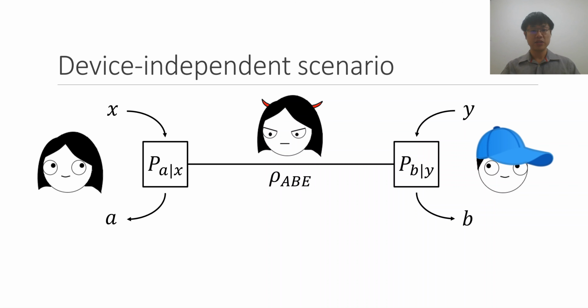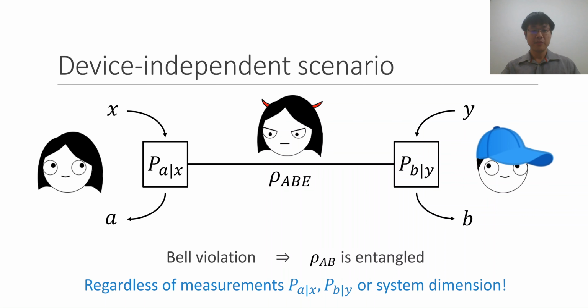Now, one of the key results in entanglement theory is that if the classical input-output statistics violate a Bell inequality, then this means that the state shared between the devices must be entangled between Alice and Bob. And this is important for QKD because it suggests that there's at least some possibility of generating a secret key using this entangled state. But the interesting thing about this conclusion is that we were able to come to it even without knowing exactly what were the measurements that were being performed by the devices or even the dimensions of the systems that they act on.